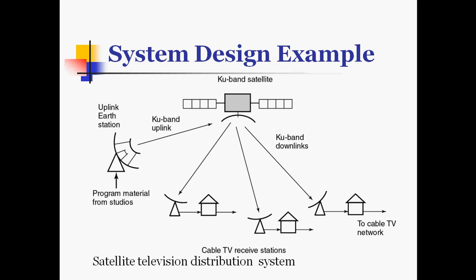So in this we can see the Ku band satellite with Ku band uplink frequencies. The program material from the studio we can send from the earth station to the satellite, and this is the uplink earth station. These are the Ku band downlinks given to the cable TV network. So these are simply the cable TV receive stations, and the satellite television distribution system is shown here.